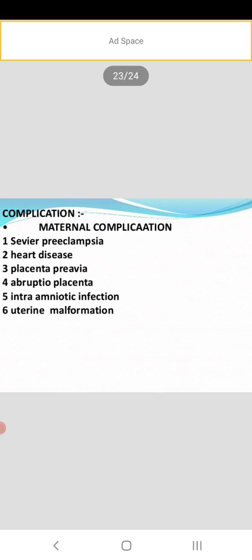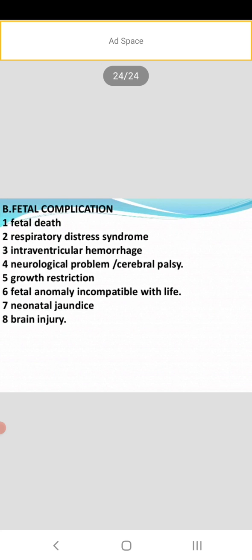Complications. Maternal complications: severe preeclampsia, heart disease, placenta previa, abruptio placenta, intraamniotic infection, uterine malformation. Fetal complications: fetal death, respiratory distress syndrome, intraventricular hemorrhage, neurological problems, cerebral palsy, growth restriction, fetal anomaly incompatible with life, neonatal jaundice, brain injury.